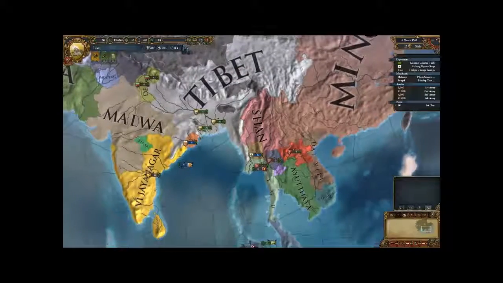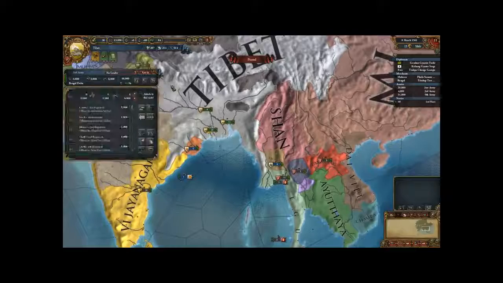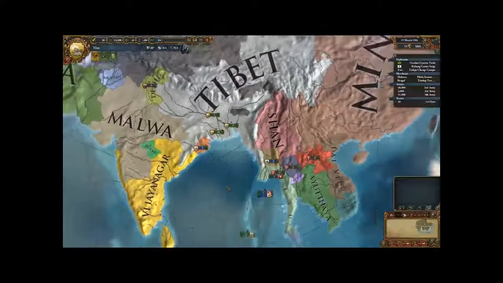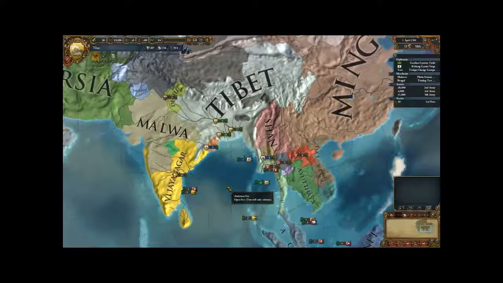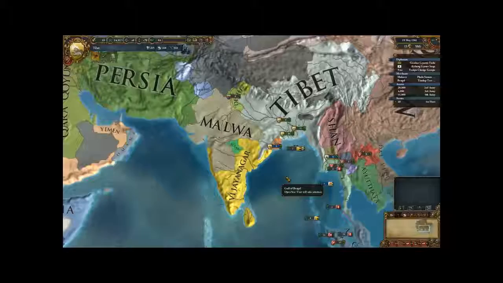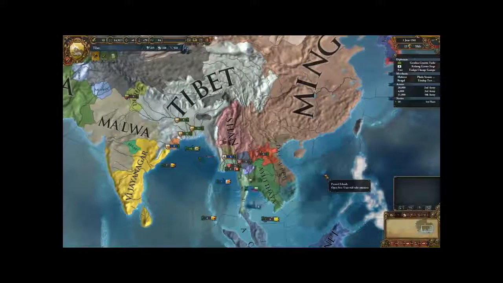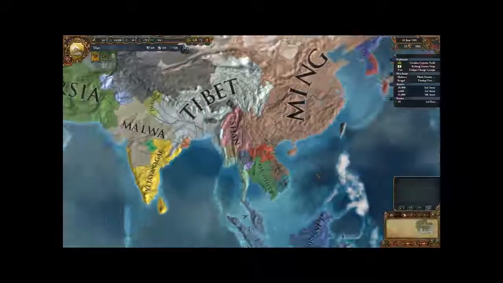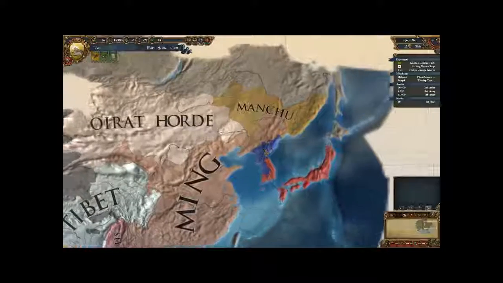So, royal marriage with one of our vassals. I don't know why you would not want a royal marriage with your vassals. I guess there are reasons. For instance, if you accidentally vassalize them and instead you want to take them over or something like that, I don't know. Maybe you're role-playing or something.